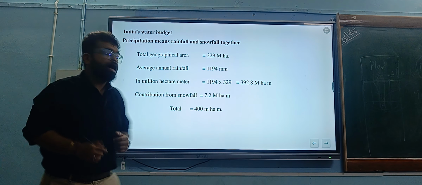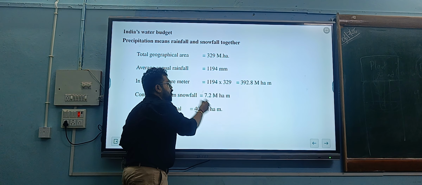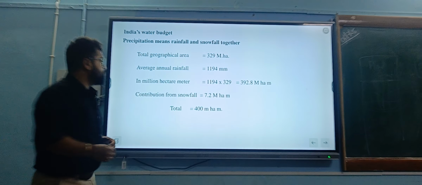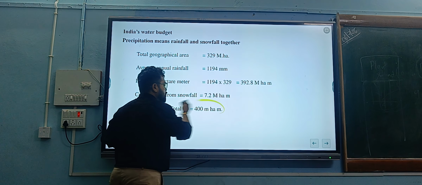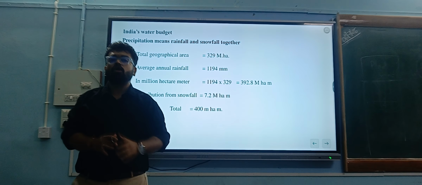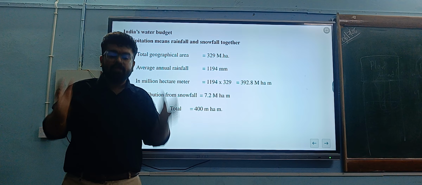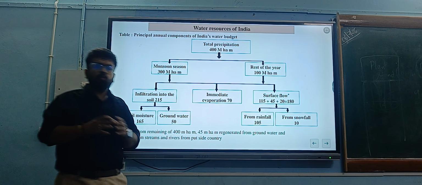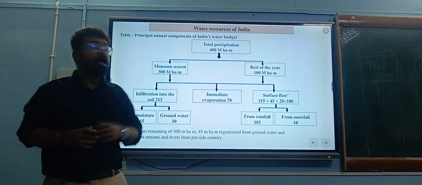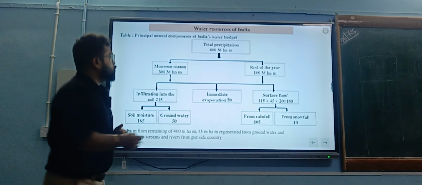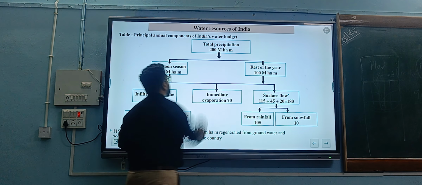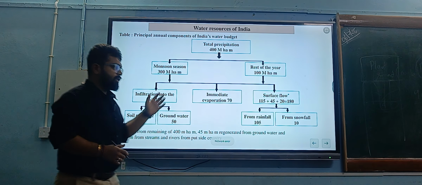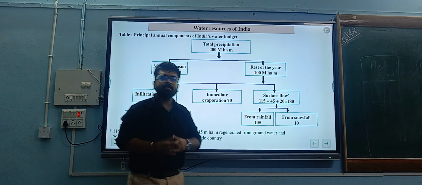But apart from that, the additional contribution from snowfall is around 7.2 million hectare meter, which will be close to 4,000 million hectare meter of total India's water budget. So this much amount of water is received in our country of 328.9 million hectare area. Further, let us see how this total water is distributed under the headline Water Resources of India. With a total water budget of 400 million hectare meter, the monsoon season contributes around 300 million hectare meter of rainfall, and the rest of the year receives around 100 million hectare meter of rainfall.